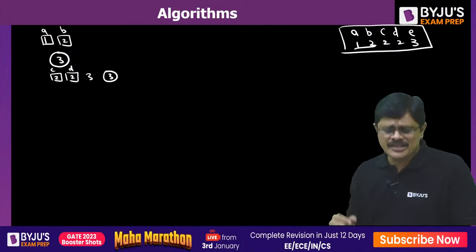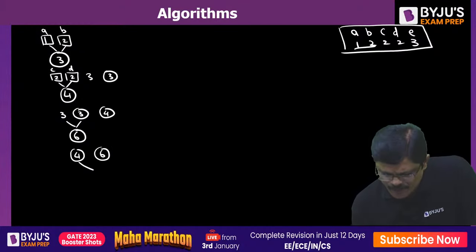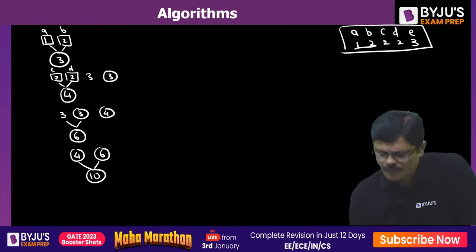Now again, let us arrange them in the correct order. 3, then the created vertex, and again the created vertex. Now these two can be combined to form 6, my dear friends. Now again put them in the correct order, that is 4 and 6. 4 is the smallest, 6 is the largest. When you combine that, you are going to get the created vertex 10.